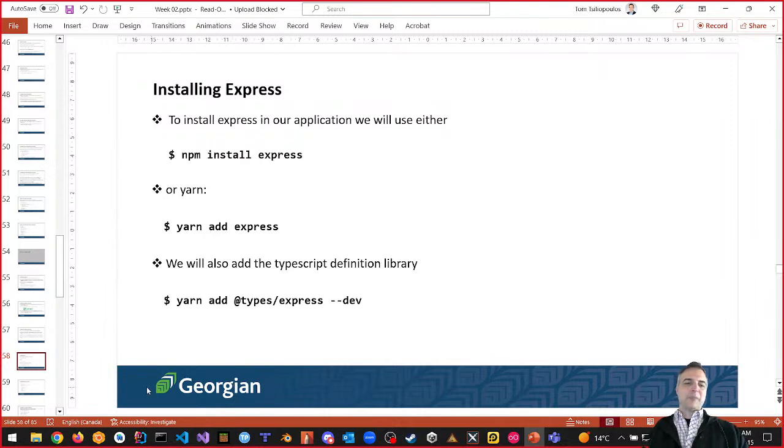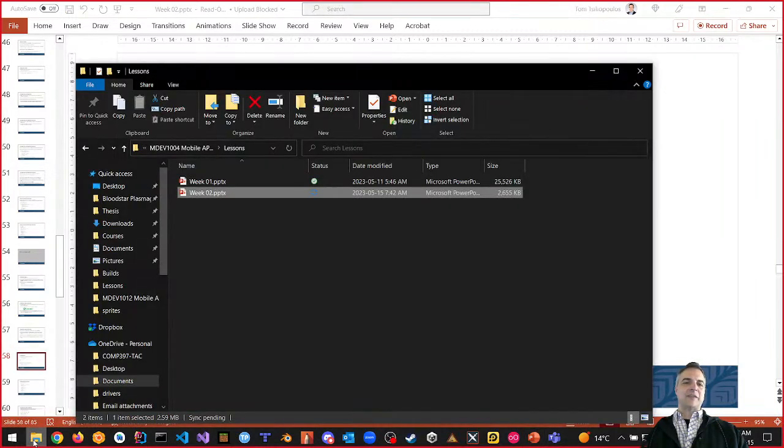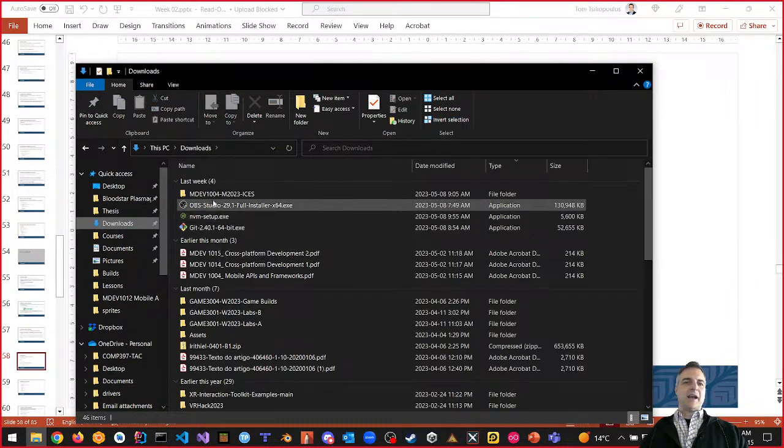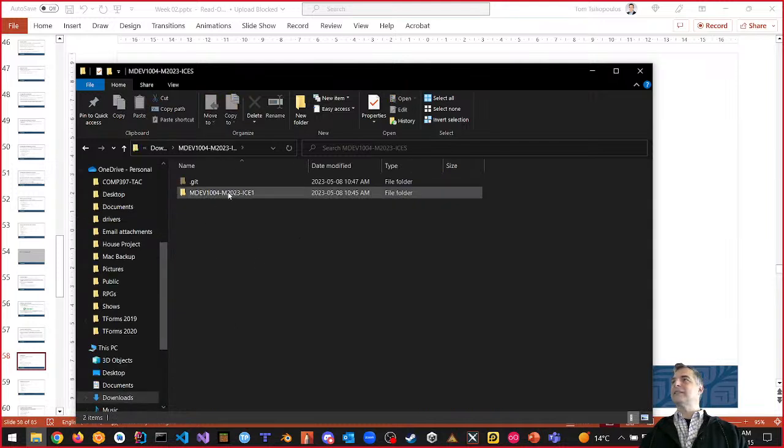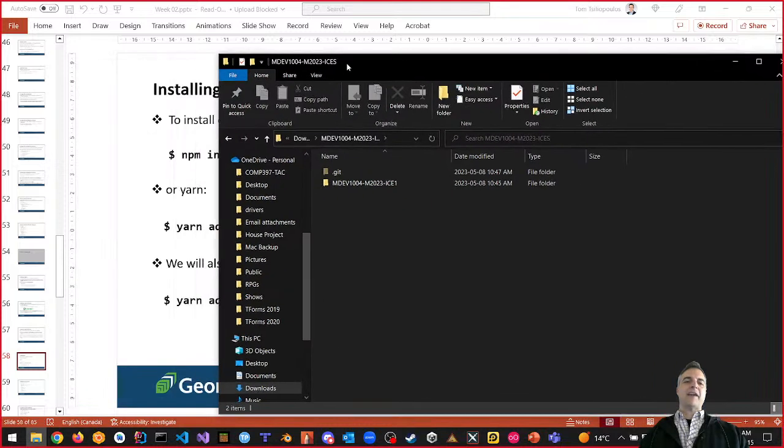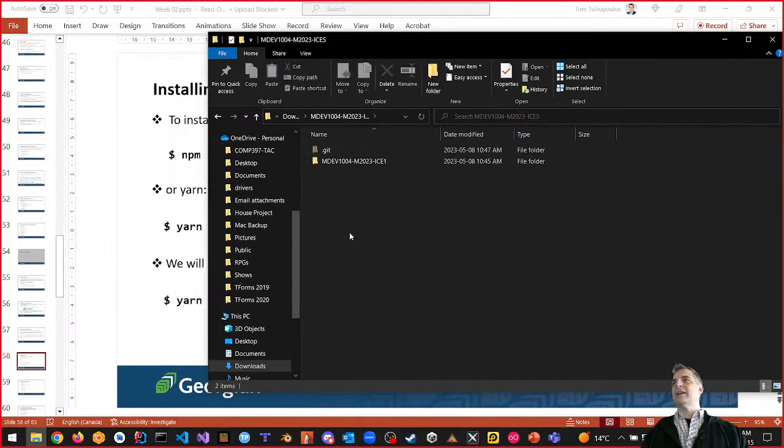First, let's get back to what we started last week. I'm going to go back to our downloads, where we had this M2023 ISIS folder. Let's make a brand new folder this time and do this whole thing again. In fact, let's use the command line to create an Express server, like we did last time with our Express generator. But in this case, I don't want any view engine at all. Now, let's see what the difference is. We'll try this maybe more than once.